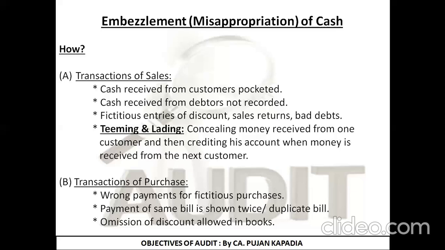The third is omission of discount allowed in books. For example, I have purchased goods of rupees 10,000 from Mr. A. Mr. A offered me a discount of rupees 1,000. So the net amount I am supposed to pay him is 9,000. What I am doing as an accountant, I am not showing the effect of discount in my books of account. So what is payable now? The full 10,000. As a result, at the time of payment of 10,000 to Mr. A, I will be paying 9,000 to Mr. A, which was due to him actually, and the remaining 1,000 will be going into my pocket. So these are certain ways how embezzlement occurs in the transactions of purchases.